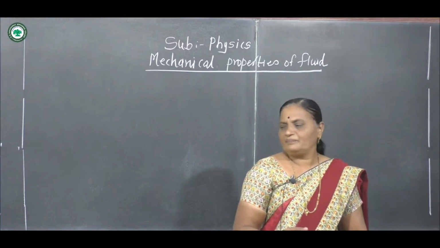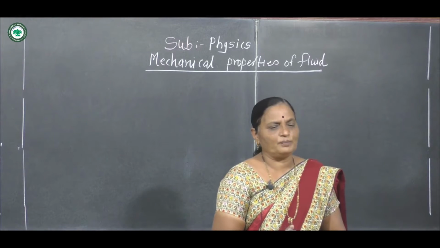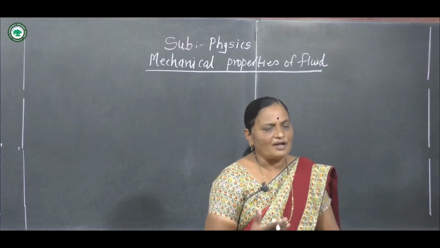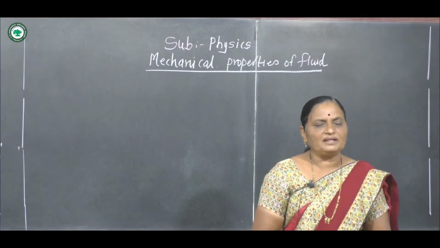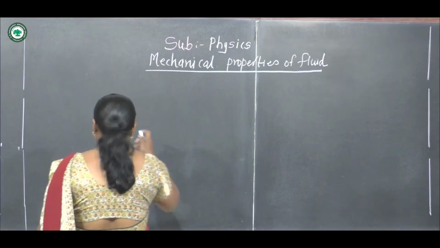Now there are various fluids. In case of ideal fluid, what are the properties? In case of normal fluid, what are the properties? Here we see the properties of ideal fluid.